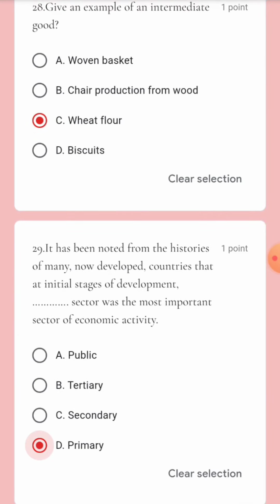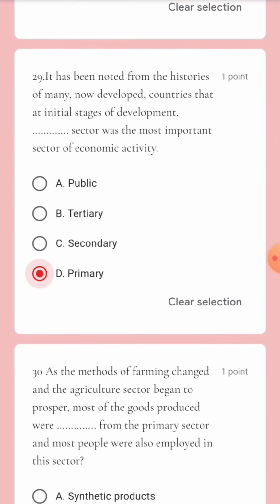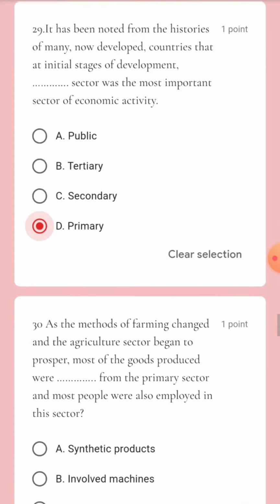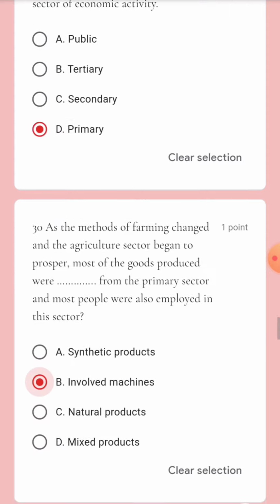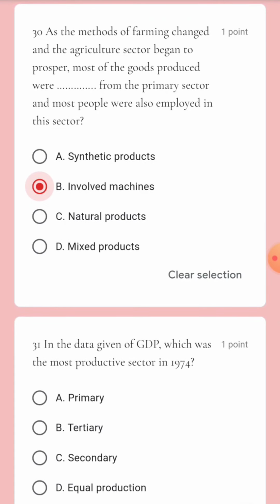As the methods of farming changed and the agriculture sector began to prosper, most of the goods were produced from the primary sector and most people were also employed in this sector. Involved machines, which means option number B. Involved machinery means it is industrial sector or manufacturing sector.